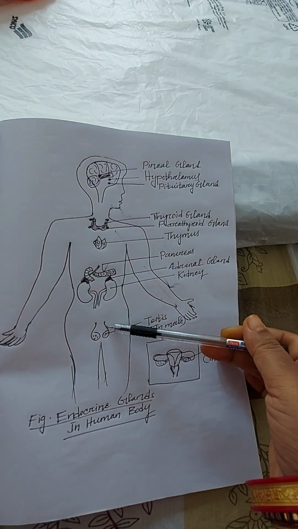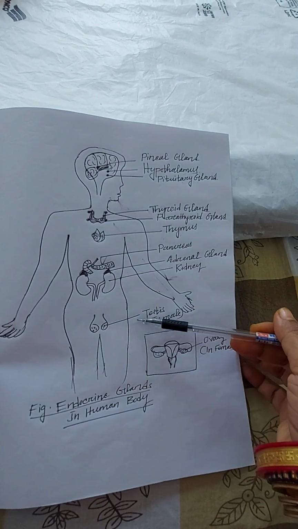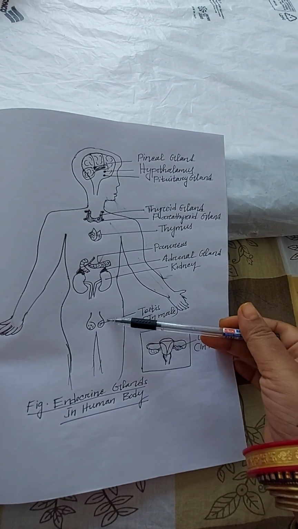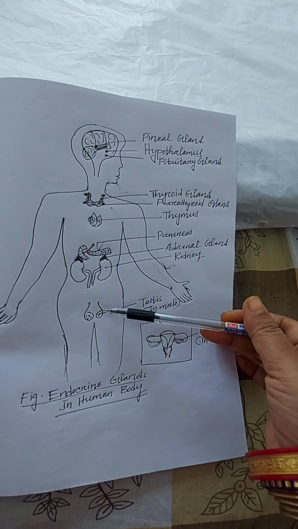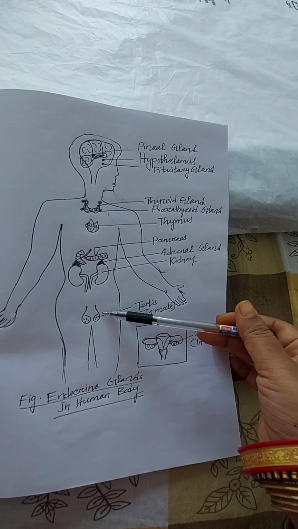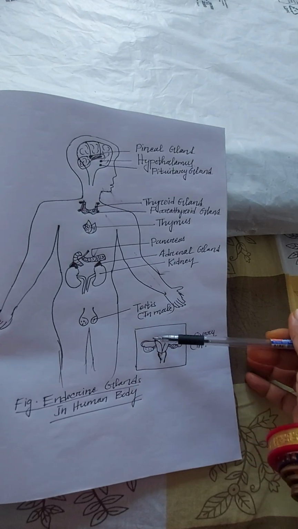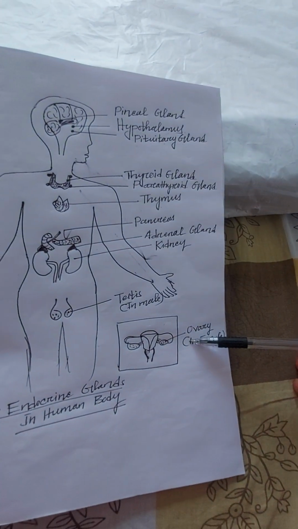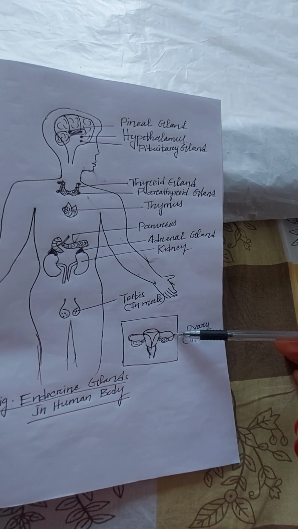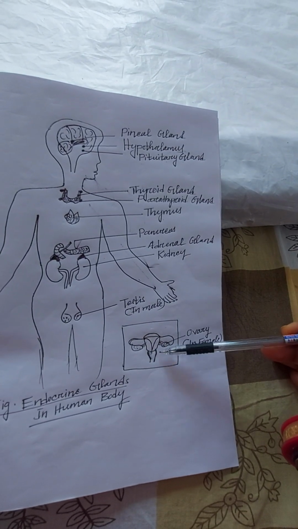Then coming to the male endocrine glands, also called gonads. What is this? Now, the testes. The testes help in the maintenance of the male reproductive system, which secretes sperms. Then coming to the female gonads, what is that? That is the ovary. The ovary helps in the secretion of estrogen and progesterone and helps in the reproductive health of the female body.